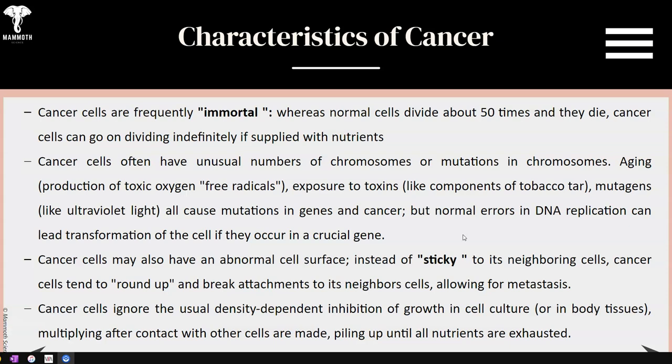Usually cancer cells, when they come into contact with other cells, tend to stay localized. However, if they have these sticky surfaces, they multiply upon contact regardless of how dense, how many cells are packed into a finite spot.